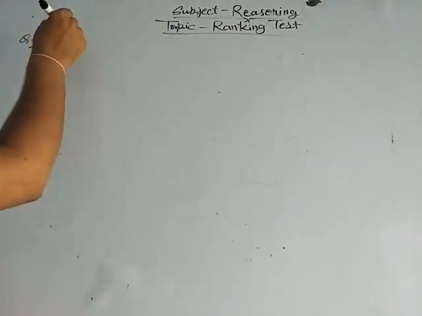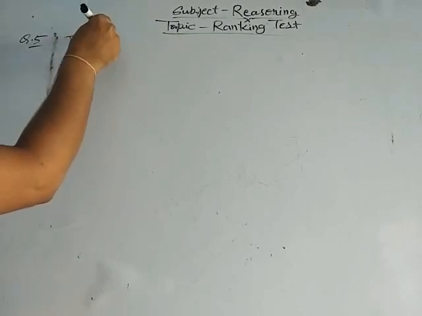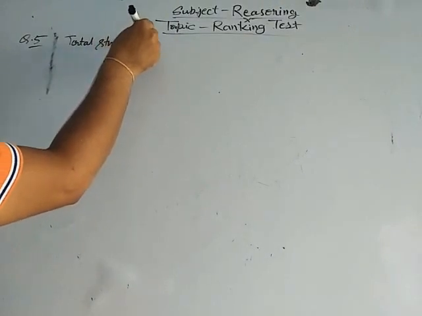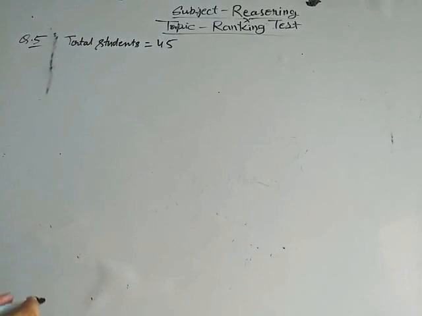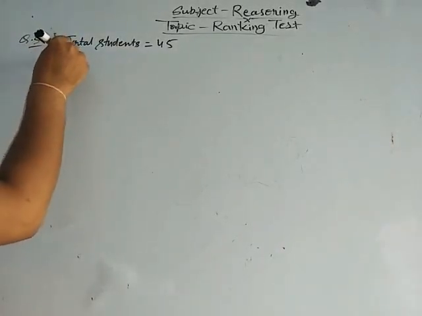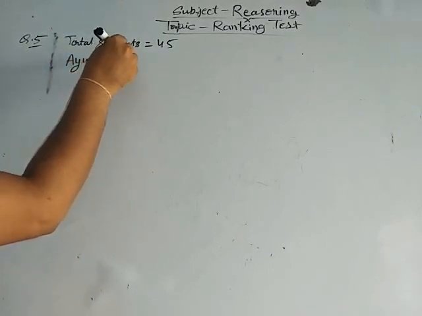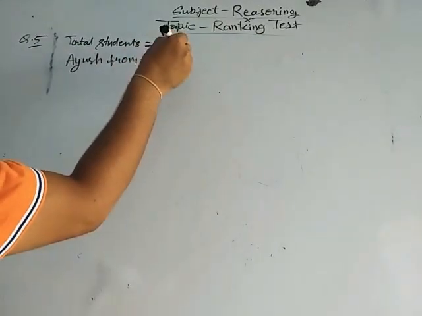Total number of students in class, total students, 45. Ayush rank from top. What is rank of Ayush from top?